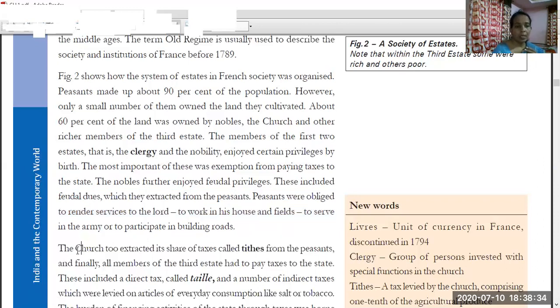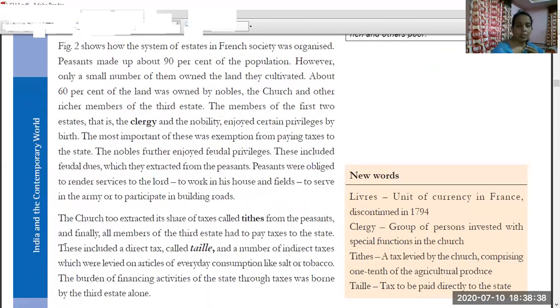It was still not enough. The situation was worse. We will see here. The church extracted its share of taxes called tithes. The tithes were paid by the third estate, from the peasants, and finally all members of the third estate had to pay taxes to the state.